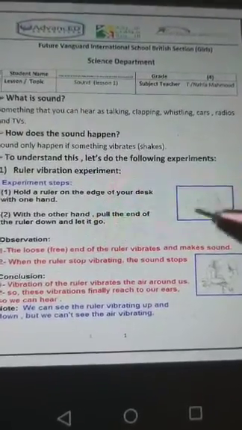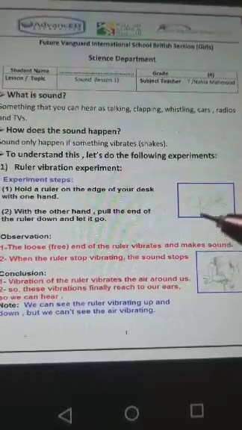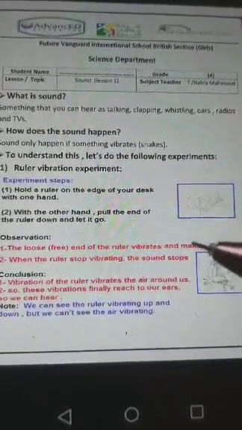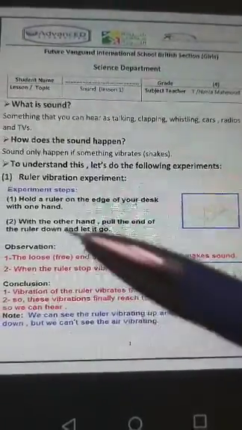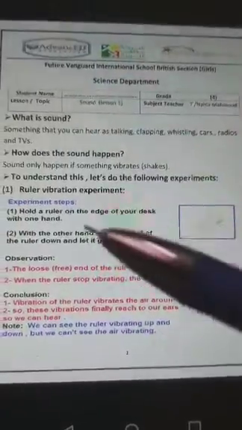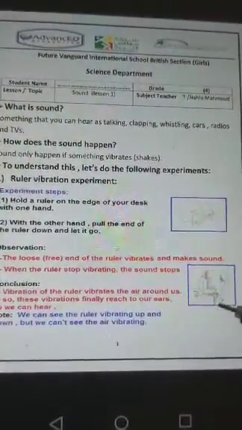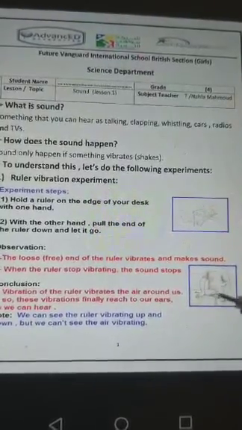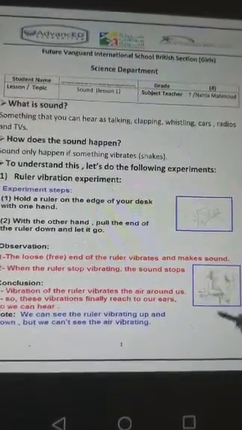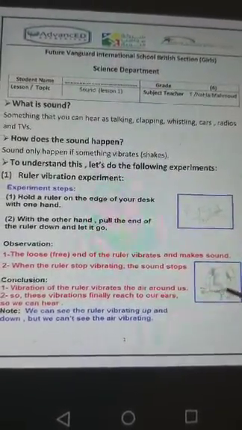What will happen? The ruler started to move. The loose end or the free end started to move up and down. This is called the vibrations. So observation means what? What will you see after doing these steps? Try it at your home. Let the other end of the ruler go. It will move up and down like this. This is called what? Vibration of the ruler.